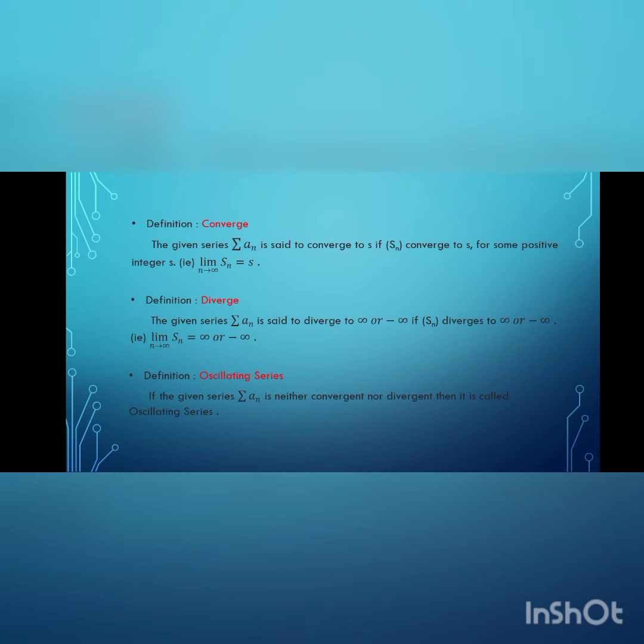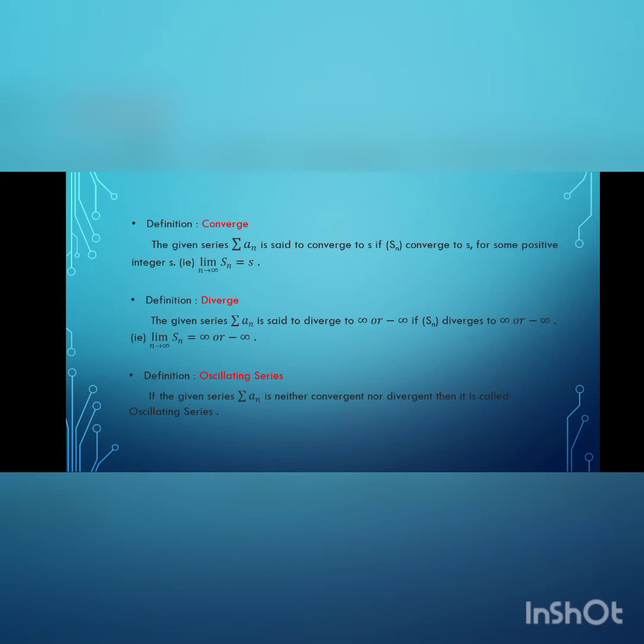Then the given series is said to converge. Next definition is diverge. The given series summation an is said to diverge to infinity or minus infinity if the partial sequence capital Sn diverges to infinity or minus infinity. That is, limit n tends to infinity, Sn equal to infinity or minus infinity.